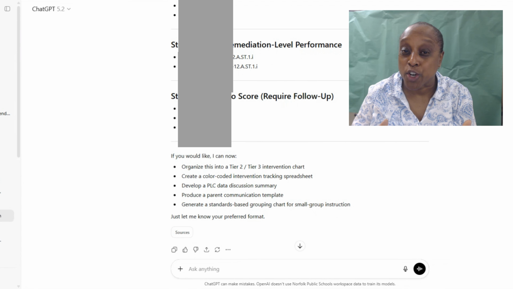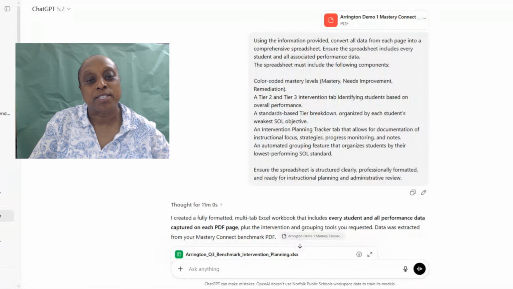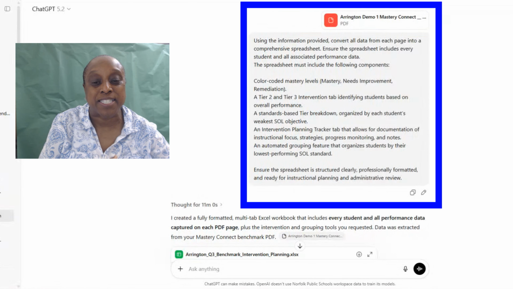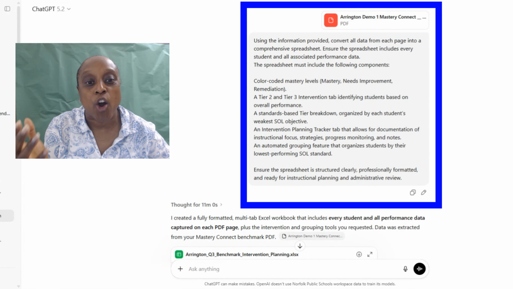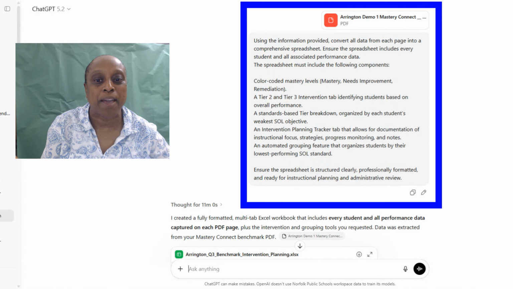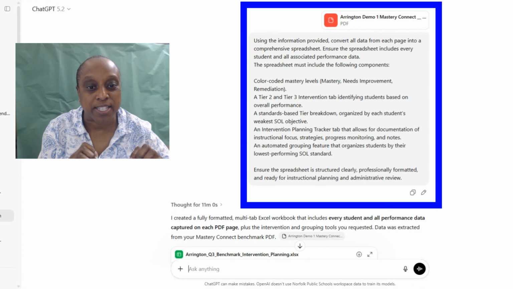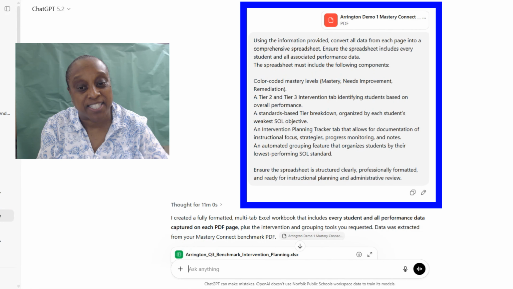Now we come to our third prompt that I placed into ChatGPT. You will notice that I added the document again, and I gave it specific directions. So I said, using the information provided, convert all data from each page into a comprehensive spreadsheet. So now we're getting into the spreadsheet. All right. And then I began to put more specifications in here.